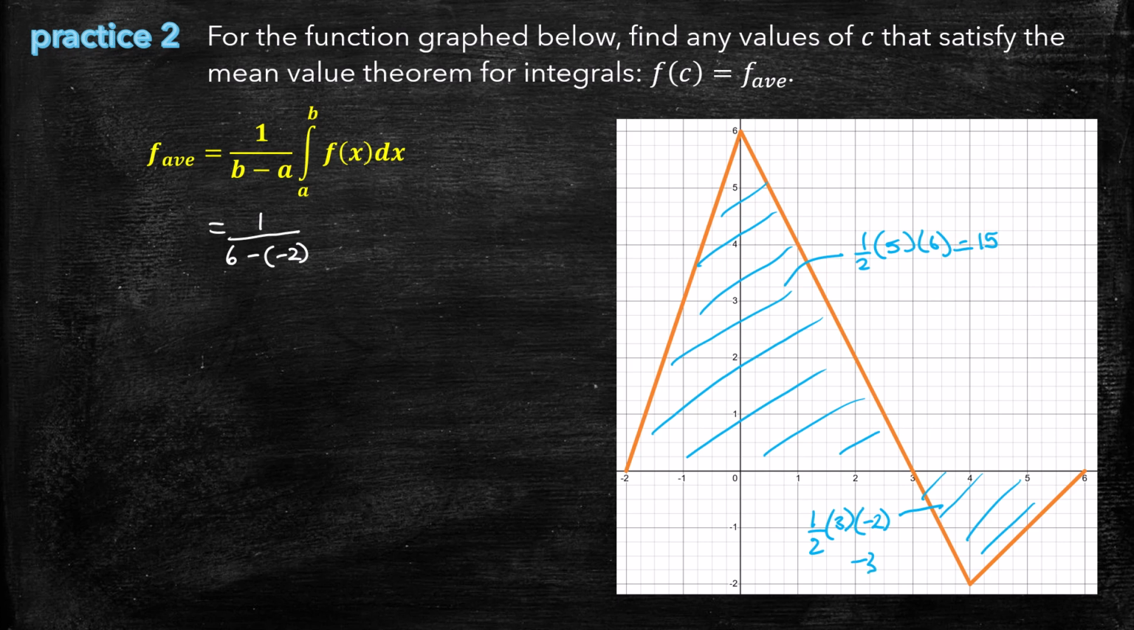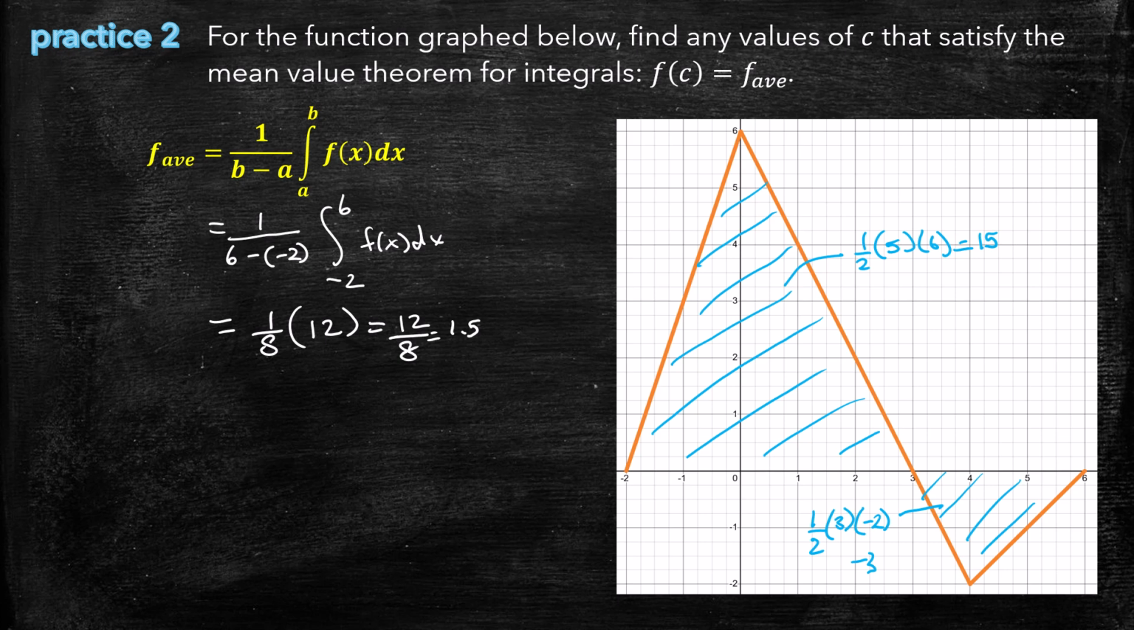And 15 plus negative 3 is 12, so we could replace this, well, let me write this first, negative 2 to 6, and that becomes 1/8 of that area we just figured out to be 12, and 12 divided by 8 is 1.5.